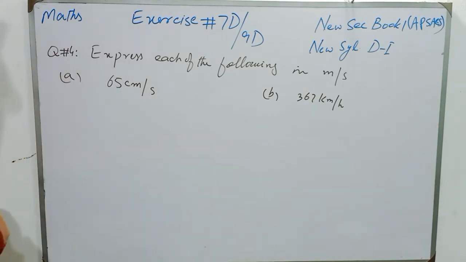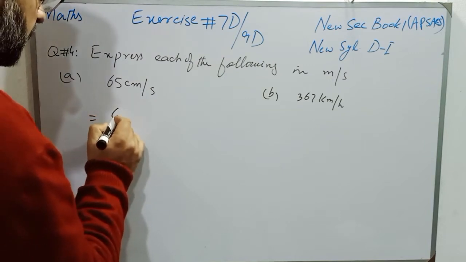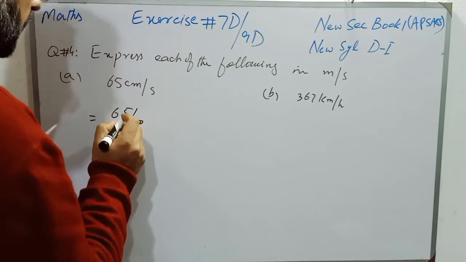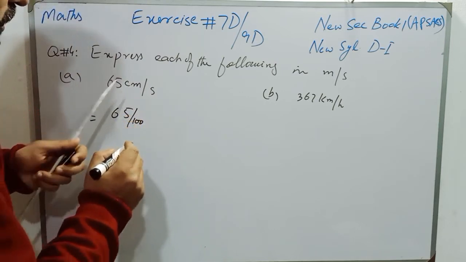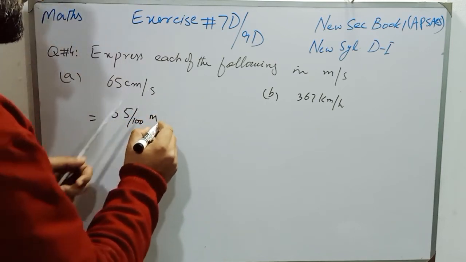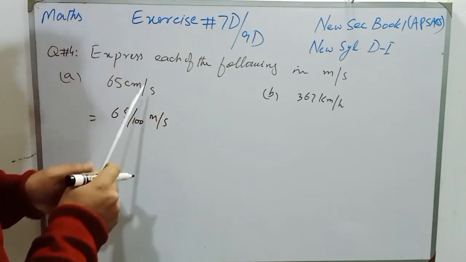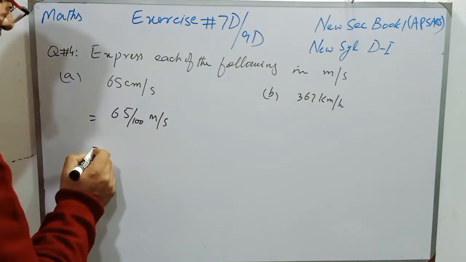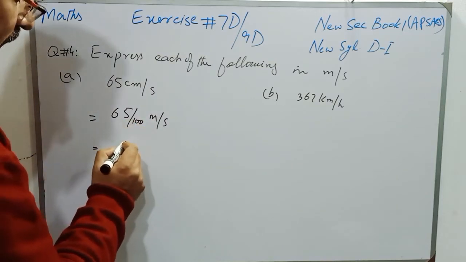Now students, it is written as 65 over 100. Now these centimeters are converted into meters, and there is already second, so we need not convert second into any other unit. And when we divide 65 by 100, we will have